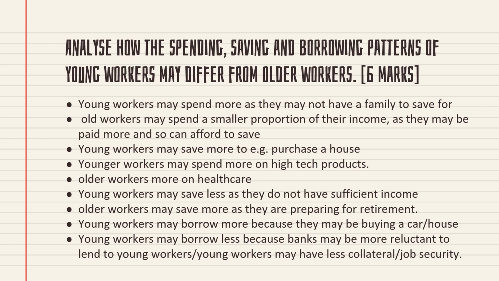Then I will discuss borrowing. Who will borrow more? Actually, young people can borrow more because they are very confident and have the ability to repay it. So young workers may borrow more because they may be buying a car or a house. Young workers may borrow less because banks may be more reluctant to lend to young workers since they don't have any assets or collateral. Compared to older people, who have assets and collateral, they will get easy loans. But for young people, the bank will not be ready to give loans.